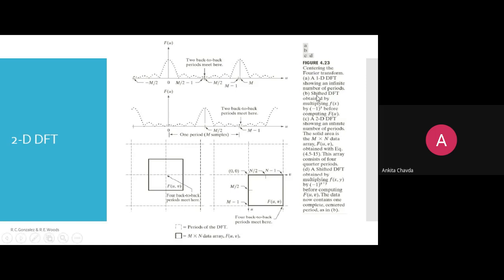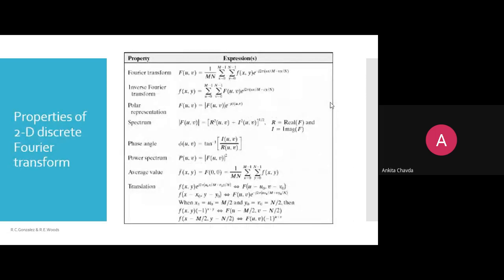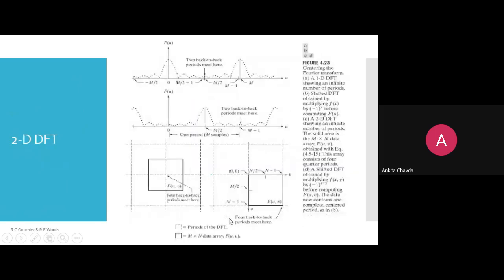This is the shifted DFT, obtained by multiplying f of x by minus 1 raised to x. Have you seen this? That is what I have shown you, f of x into minus 1 raised to x, that you are doing. That is the translation. This is what you are doing, minus 1 raised to x if it is for a single one. But if it is 2D, then you are doing minus 1 raised to x plus y. And you can check this is x minus M by 2 and N by 2. The same thing we are going to discuss here, M by 2.